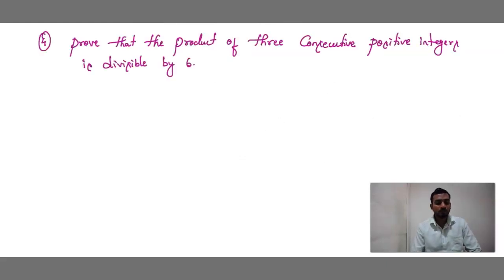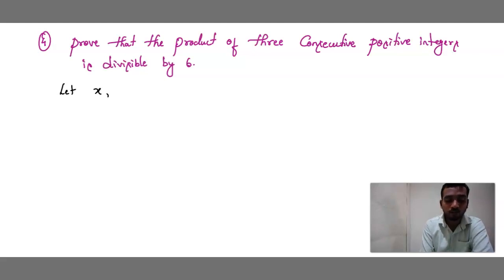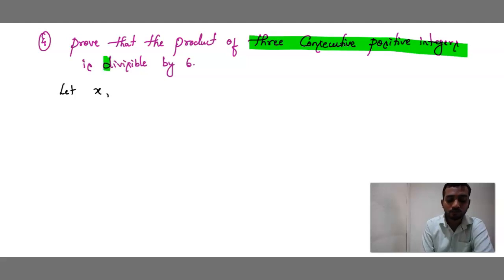The next problem here is, prove that the product of 3 consecutive positive integers is divisible by 6. We have to prove the product of 3 consecutive positive integers is divisible by 6. Let me assume, it's a very important question, don't forget. He is saying 3 consecutive positive integers, we have to prove. So which are the 3 consecutive integers?